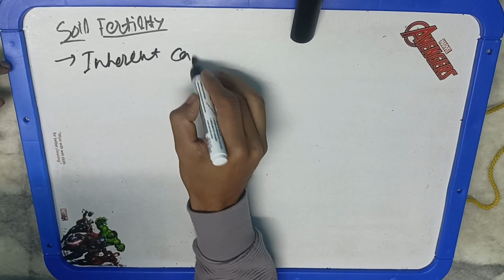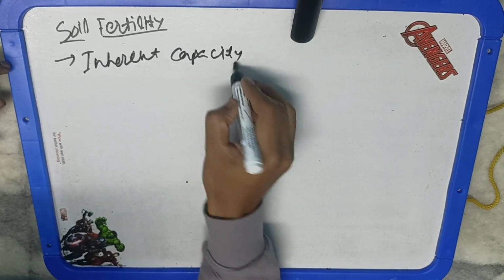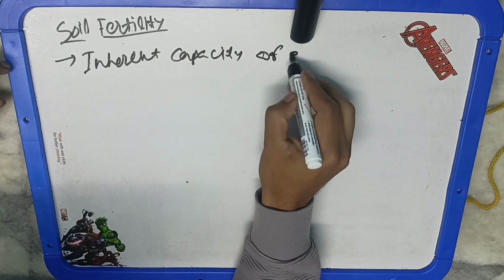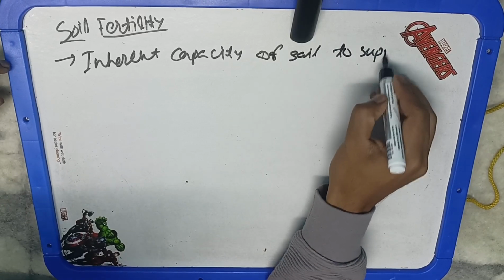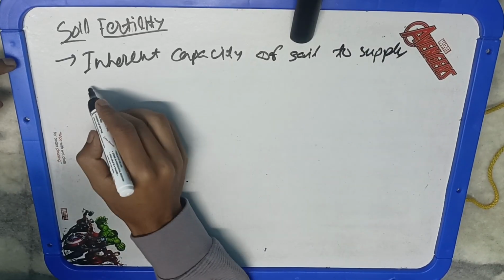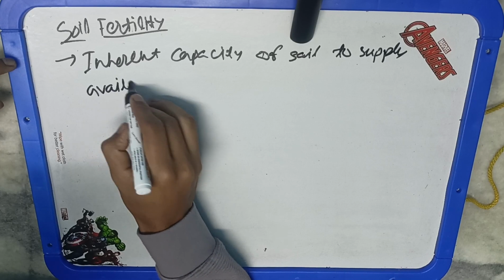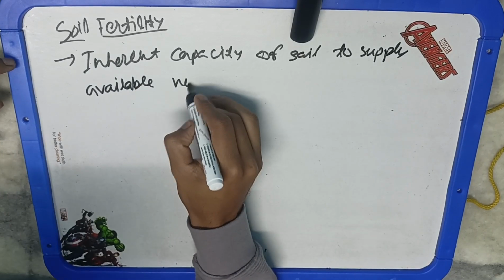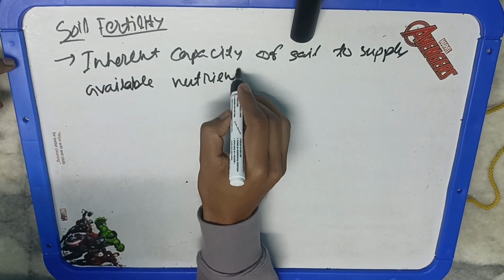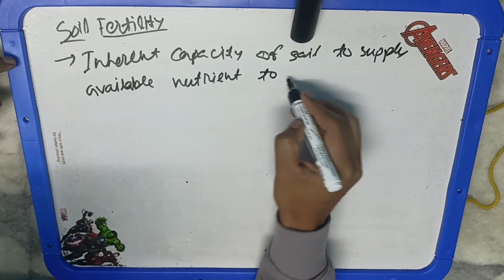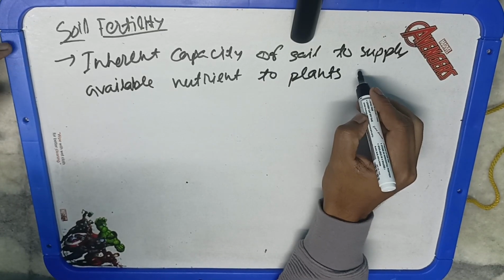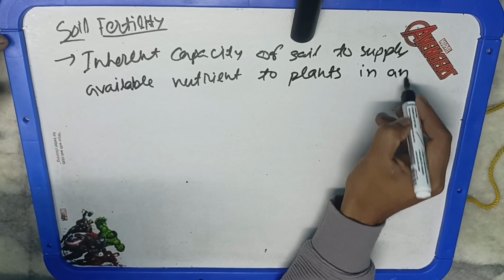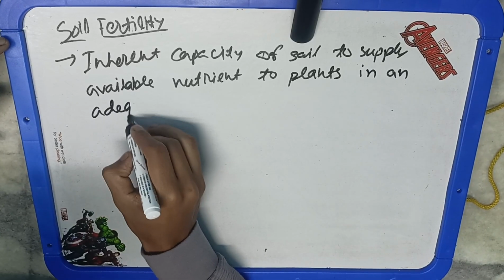What does this mean? It means inherent capacity. That means a capacity or characteristic or trait of the soil that is present in it since it has been formed from its parent material. So it carries those properties along with it from the very inception. So that is your inherent capacity of a soil to supply the available nutrients.